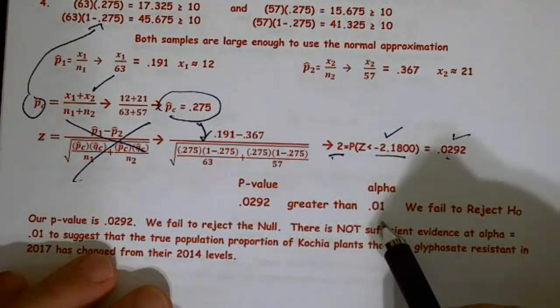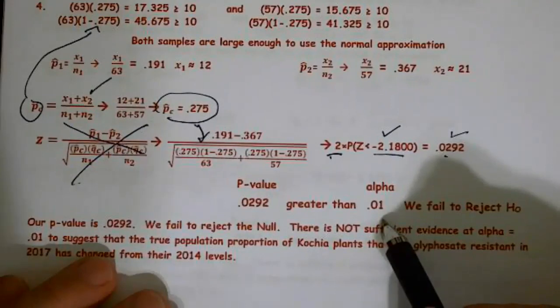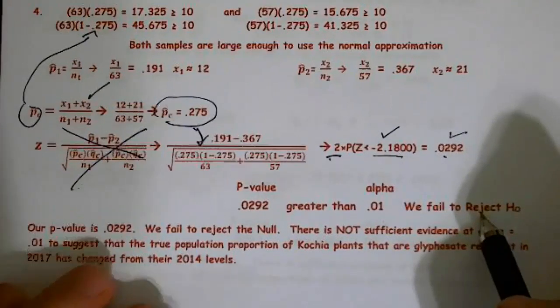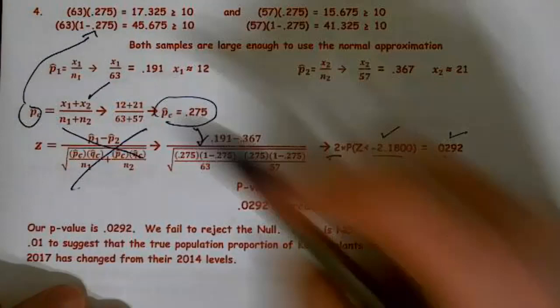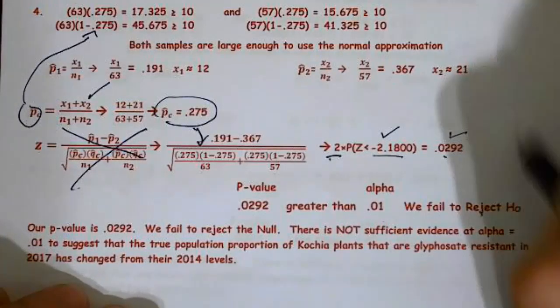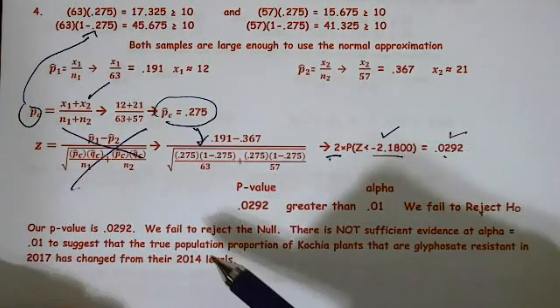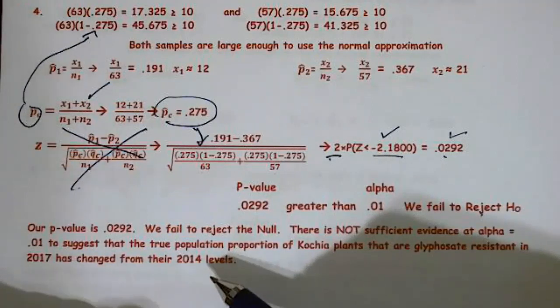0.0292 is greater than 0.01. So in that case, we're going to fail to reject. That's my decision. This computational part was also worth 7 points. Then we have our conclusion, which is also worth 7 points.